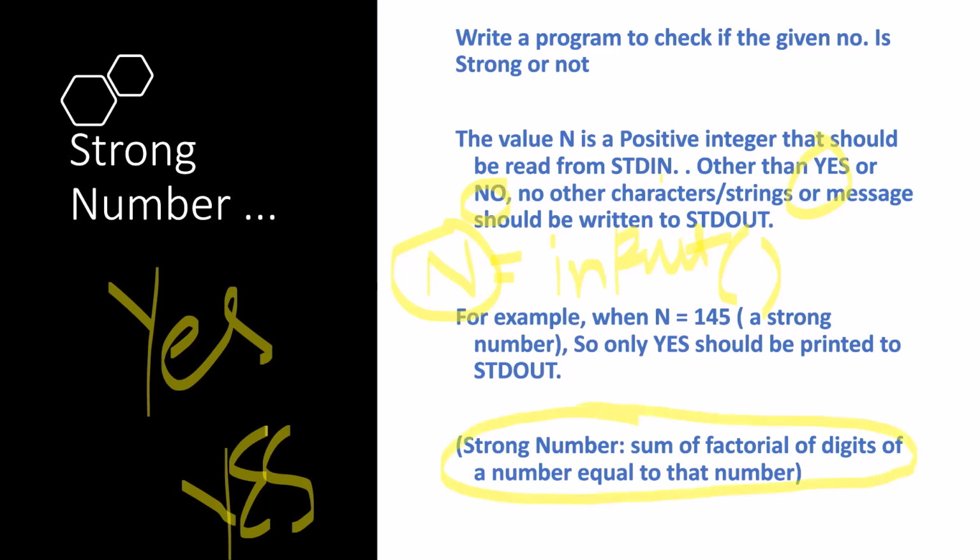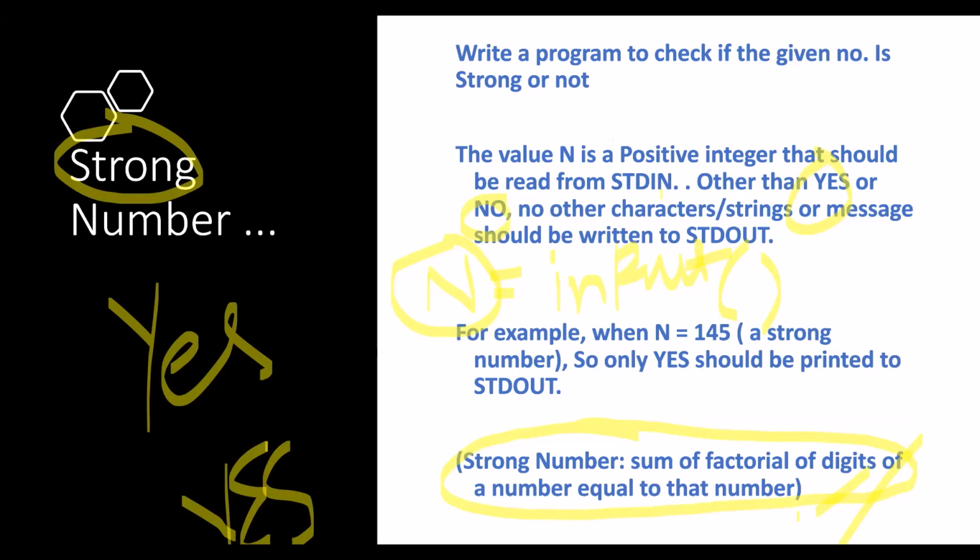It's not like a question from chemistry or physics where they introduce a term and ask us to write something about it. Although they have given a very strange name, strong number, they are also explaining what a strong number is. What is written: sum of factorial of digits of a number equal to that number. Sum of factorial of every digit of that number must be equal to that number. To understand it more perfectly, let's move to our Visual Studio here.